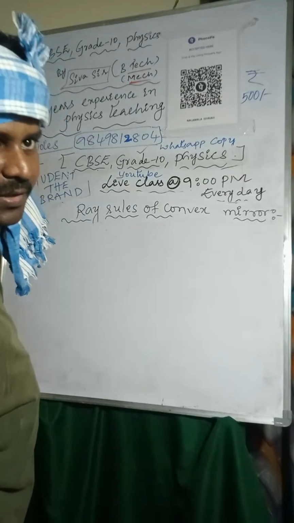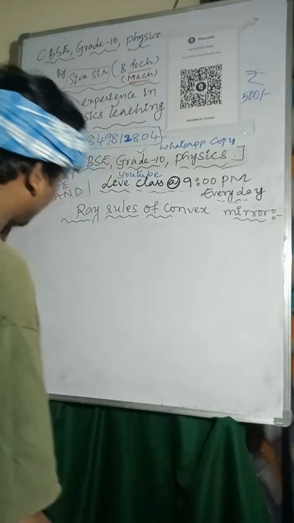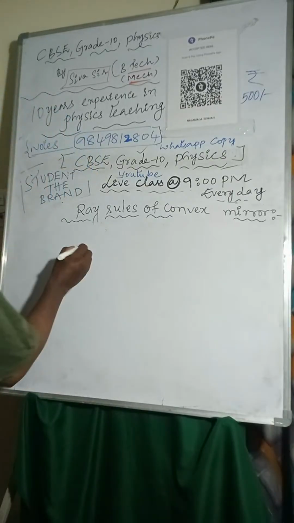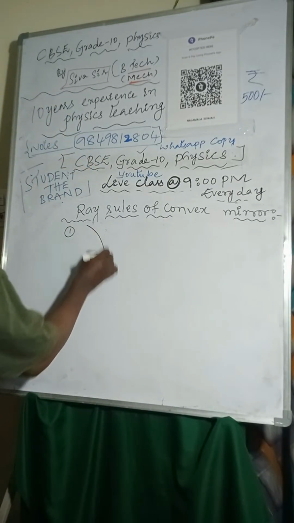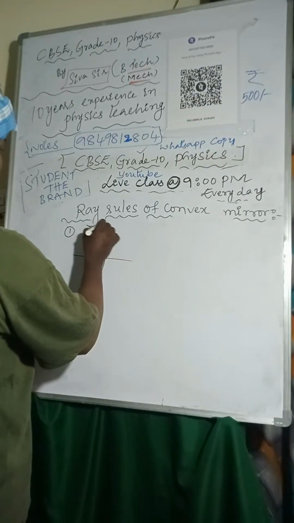So we have to discuss the concave mirror. Now I am considering the first one, concave mirror image formation.